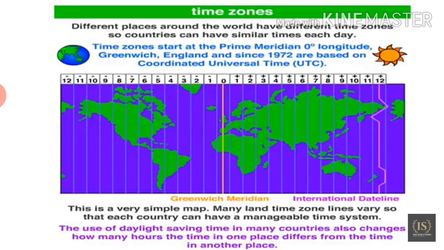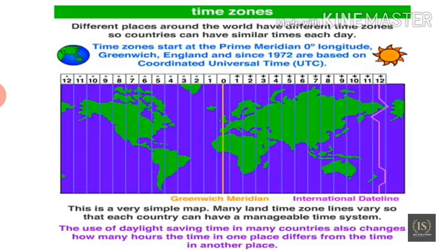The earth rotates 360 degrees in about 24 hours, which means 15 degrees an hour or 1 degree in 4 minutes. Thus, when it is 12 noon at Greenwich, the time at 15 degrees east of Greenwich will be 15 multiplied by 4, which is equal to 60 minutes, i.e.